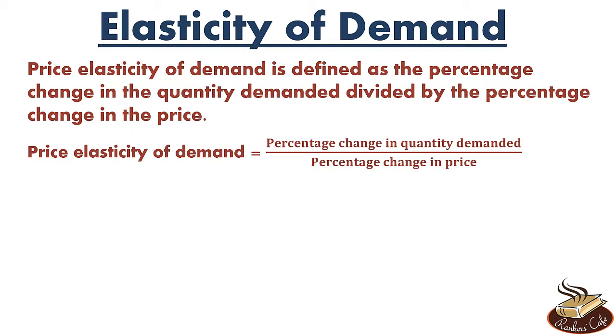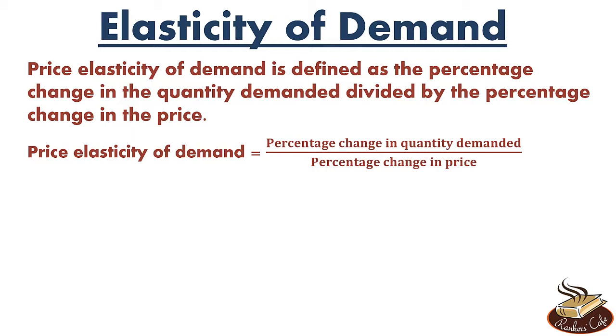Obviously, since quantity demanded is negatively related to price, the percentage change in quantity will always have the opposite sign as the percentage change in price. Right? If the percentage change in price is positive, the percentage change in quantity demanded will be negative. And if the percentage change in price is negative, the percentage change in quantity demanded will be positive. So they'll always have opposite signs.